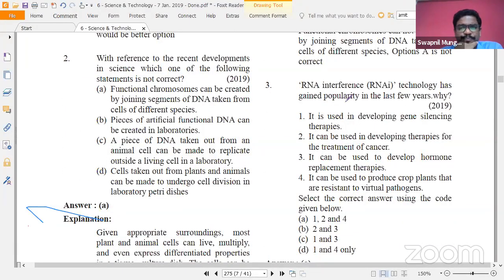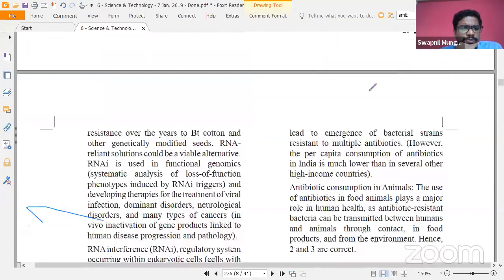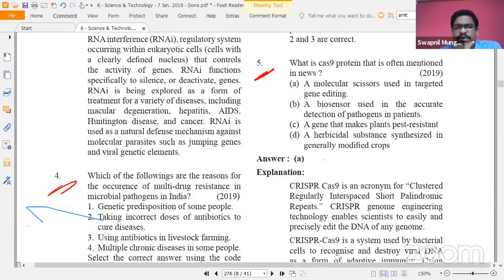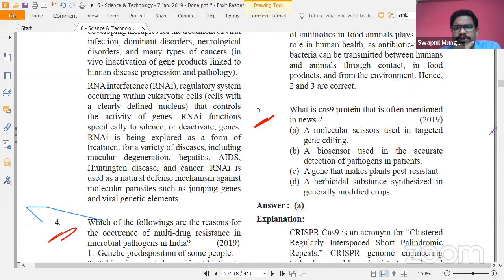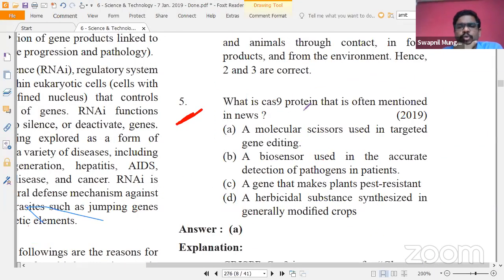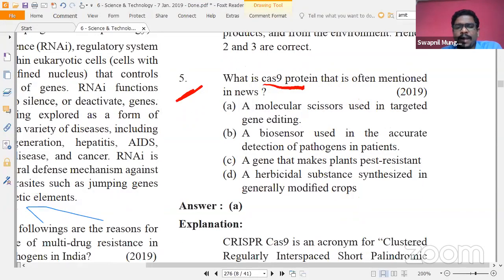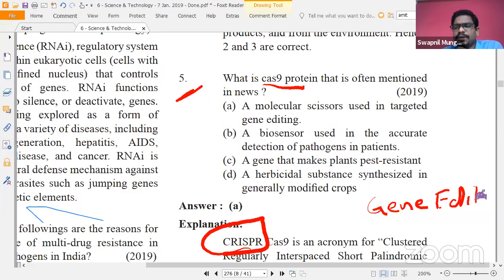There are questions about RNA technology, DNA technology, and all those things. Okay. There was this interesting question, again a simple question. What is CAS9 protein that is often mentioned in news? So those of you who might be aware about this CRISPR technology, that CRISPR technology is used for gene editing, and gene editing being a very important topic, this was a very basic thing that anyone who has read about gene editing was aware about.